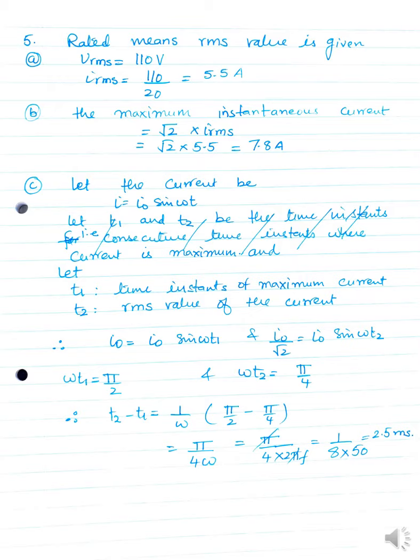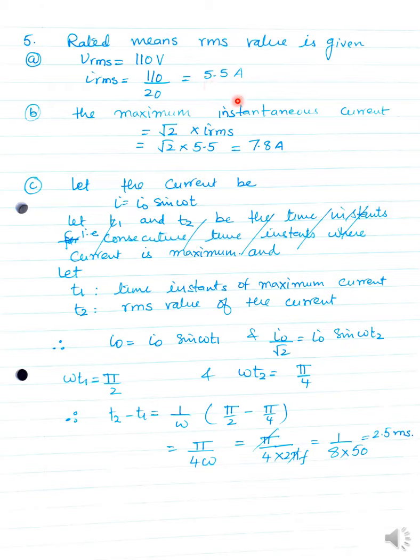Now here, rated means, always remember, in the question the RMS value is given to you. So VRMS is equal to 110 volts. If you need to find IRMS, it will be equal to VRMS divided by the resistance of the circuit, which is 20. So the answer for IRMS is 5.5 ampere.